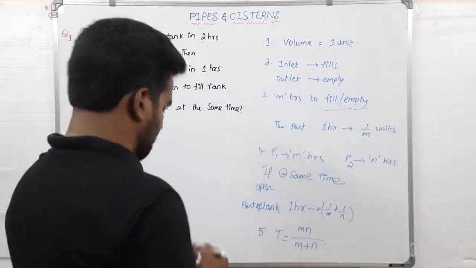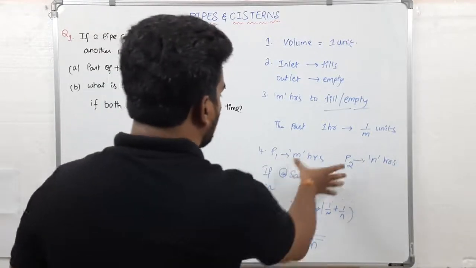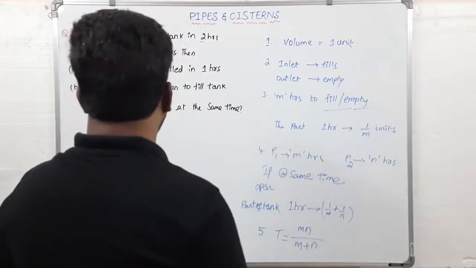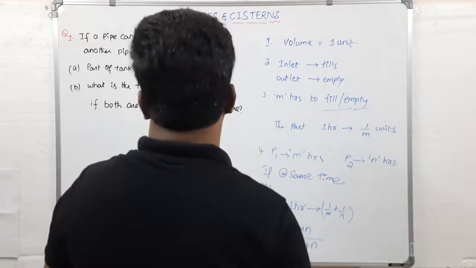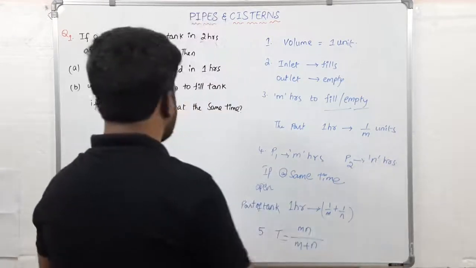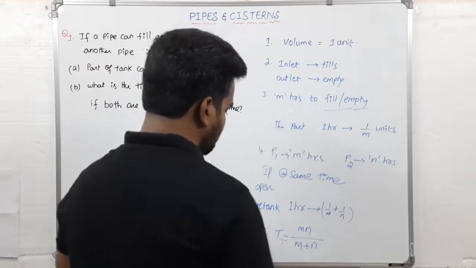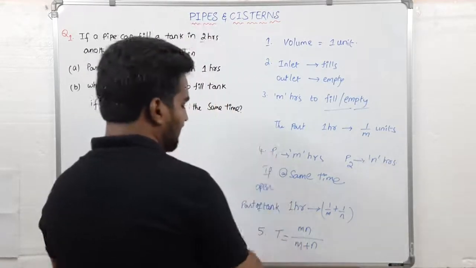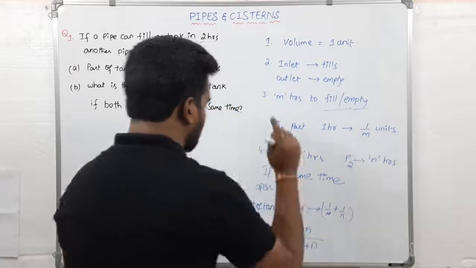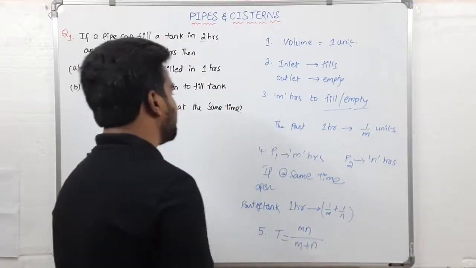Okay, the conditions are that both the pipes should open at the same time and both the pipes should perform the same work, that is either filling the tank or emptying the tank. For that case these two formulas are applicable.